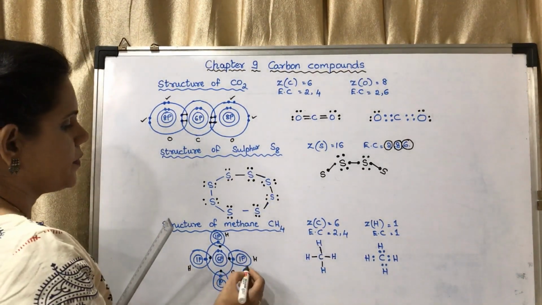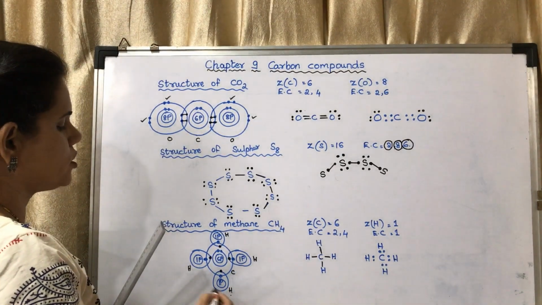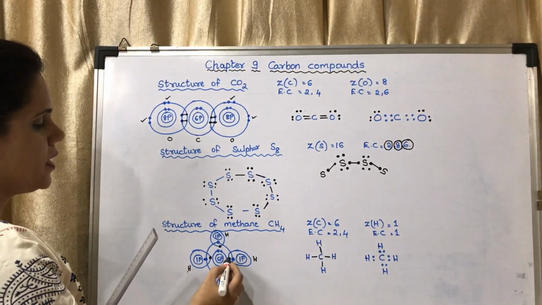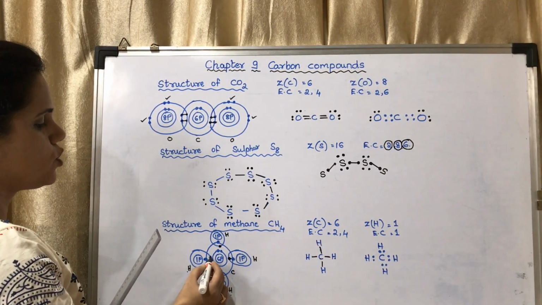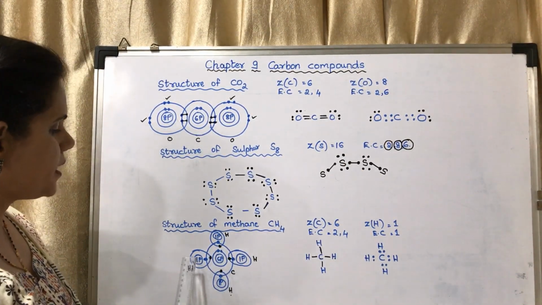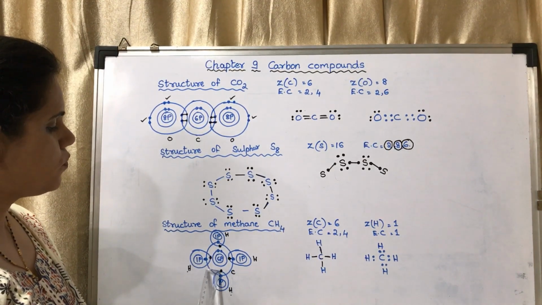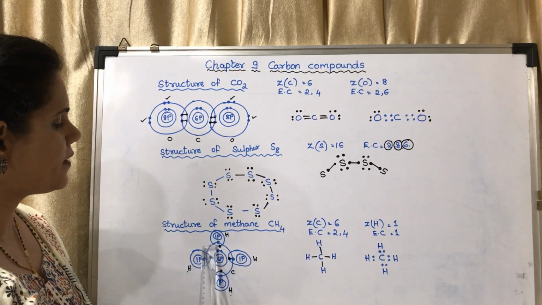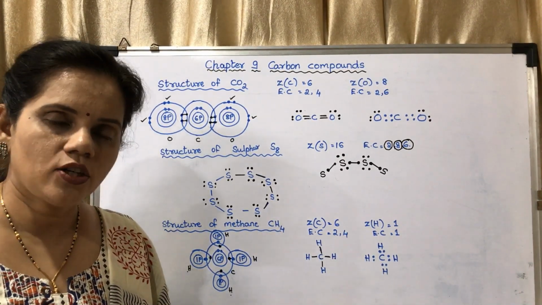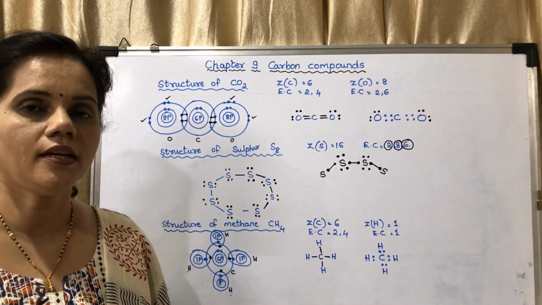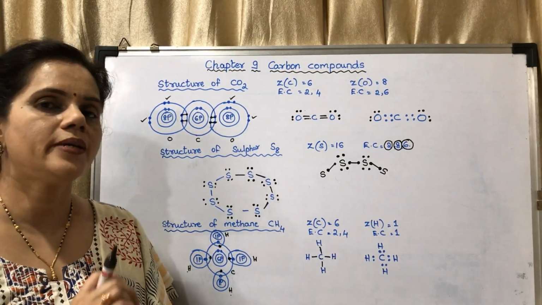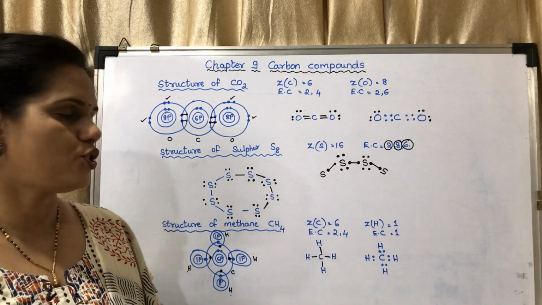Okay, so here this is 1 hydrogen, this is second hydrogen, third hydrogen, fourth hydrogen, and this is carbon in the center. They are sharing electrons with carbon. After sharing electrons with hydrogen, you may see 1, 2, 3, 4, 5, 6, 7, 8. Okay, in each and every example you may see hydrogen gets 2 electrons after sharing and other elements are getting 8 electrons in its outermost shell after sharing. You may see this in each and every diagram which you have drawn now.